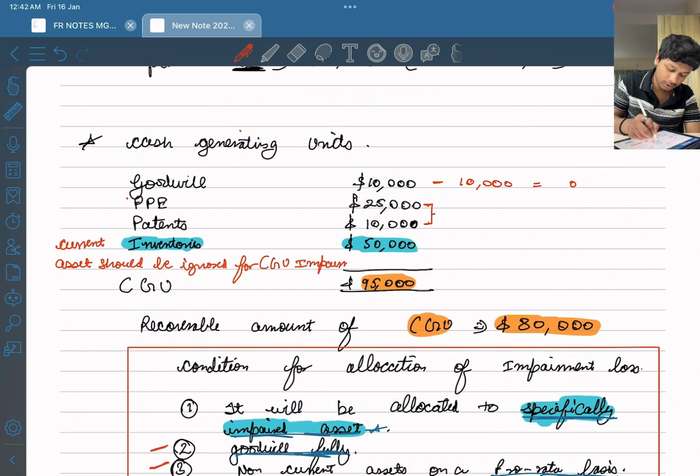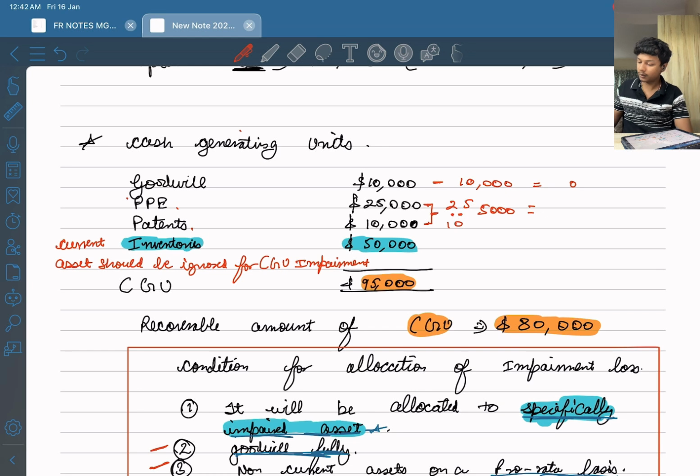Okay, this is the thing to remember, that current assets will be ignored. That's why we will be allocating the whole remaining loss to the non-current assets only. So the non-current assets are property, plant and equipment and patents. And we will be allocating in which ratio? We will be allocating in 25:10 ratio, right? 5,000 will be allocated in the ratio of 25:10.